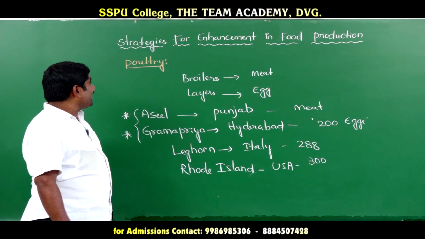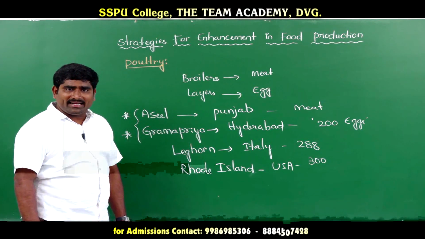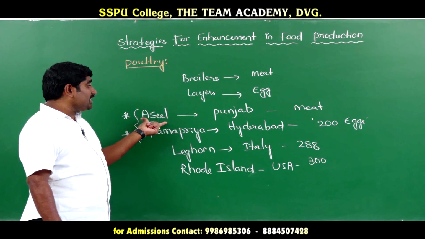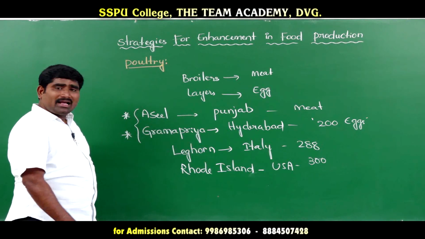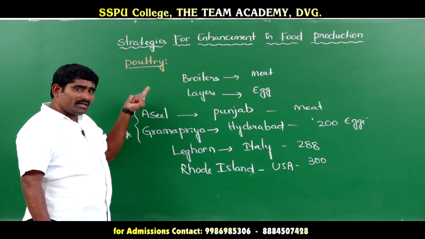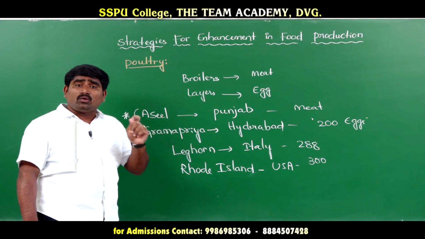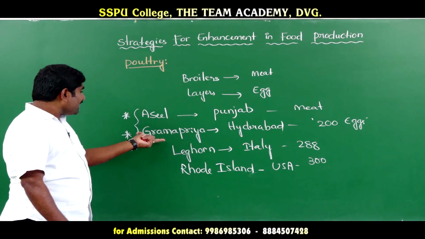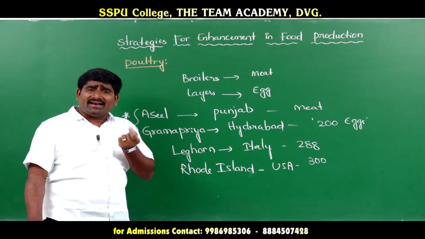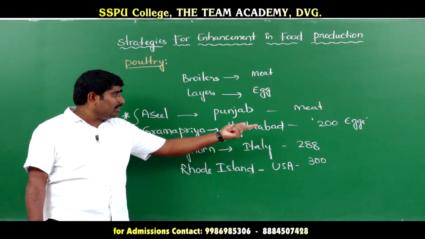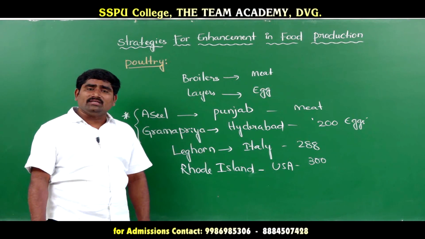So these are the varieties of poultry we can see. Asil is the variety of poultry developed in Punjab, and it is meant for only meat. Gramapriya is the variety developed in Telangana, Hyderabad. So it produces 200 eggs per year.